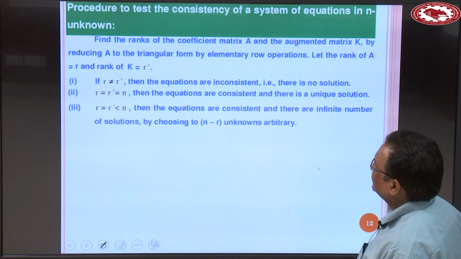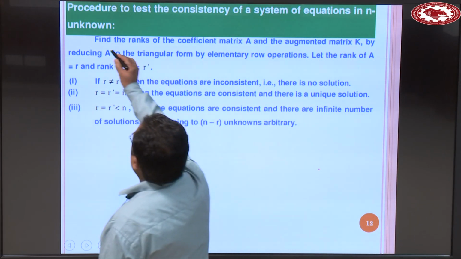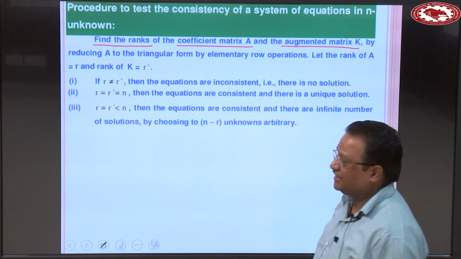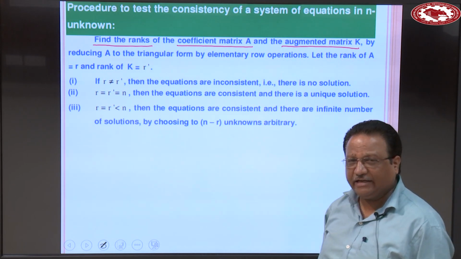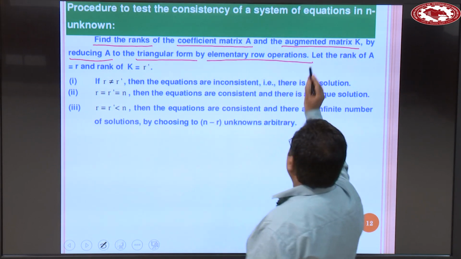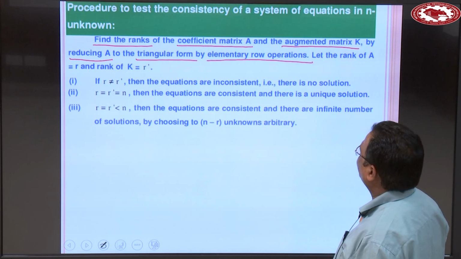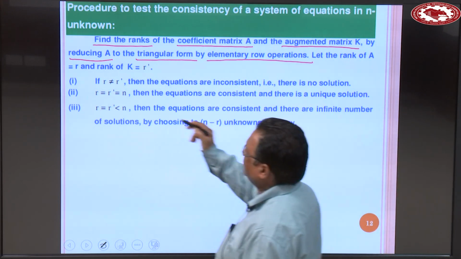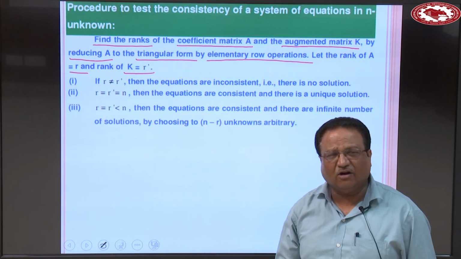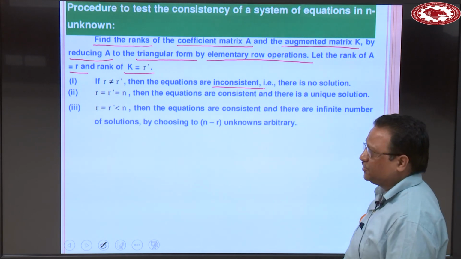So the procedure to test the consistency of a system of equations in n unknowns. First find the ranks of the coefficient matrix A and the augmented matrix K. That is the first step. And how can we evaluate? By reducing A to the triangular form by elementary row operations. And let the rank of A be r and rank of K be r dash. So when r is not equal to r dash, then the system is said to be inconsistent. That is, there is no solution.